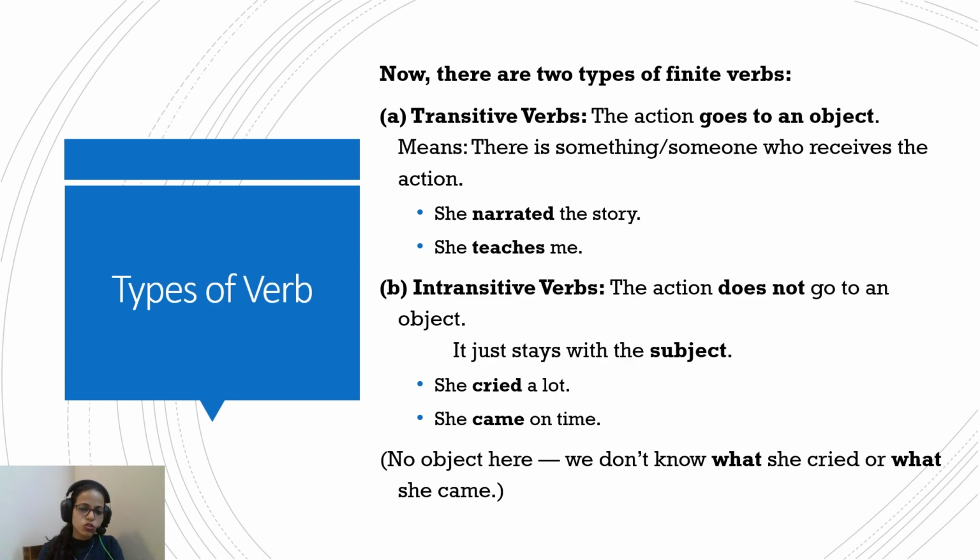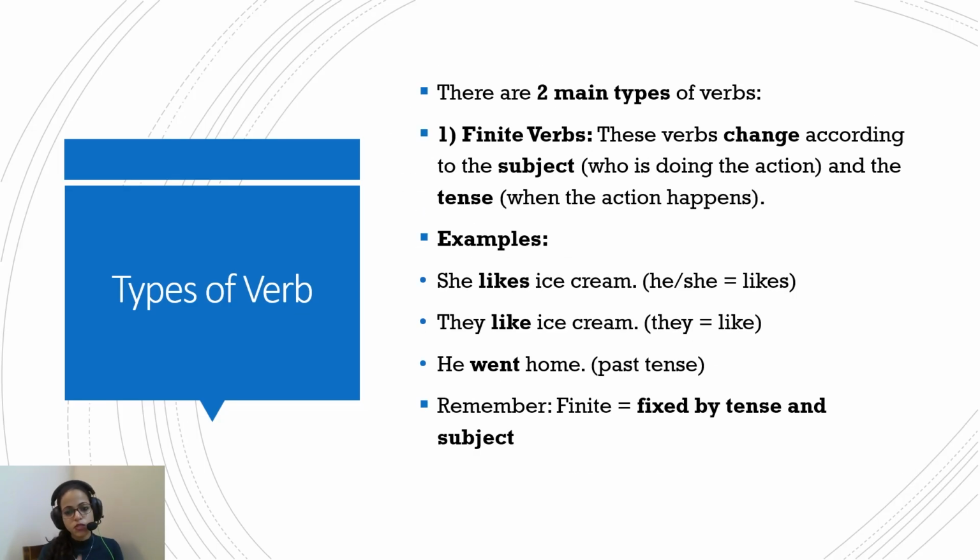So, she narrated the story. She teaches me. These are examples of transitive verbs. And she cried a lot. She came on time. These are examples of intransitive verbs. So these are the two categories of finite verbs. Finite verbs are the verbs that change with subject and tense.